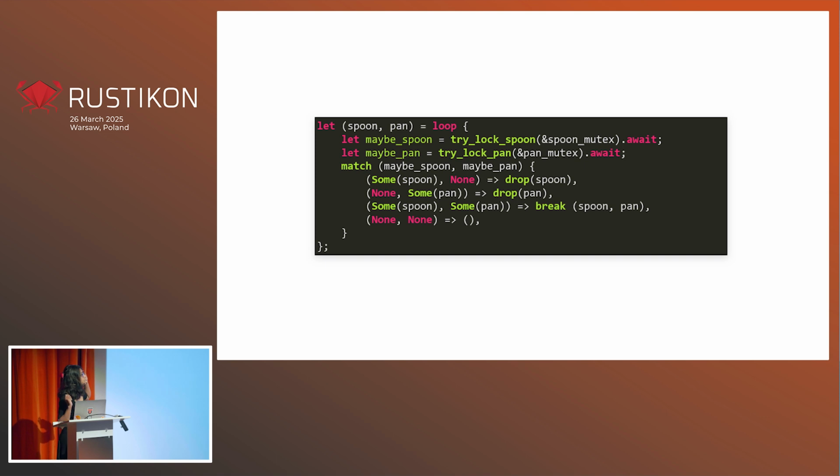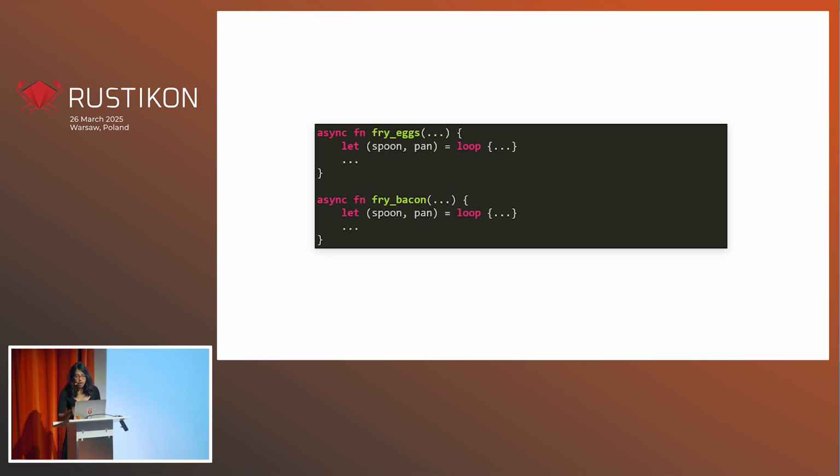So this time, let's just try and lock the spoon and try and lock the pan. And let's pattern match. And if we get both of them, that's all good. We're going to keep going. But if we only get one of them, let's drop the thing we have and just try again. And let's do this for both our functions, both our cook eggs and fry bacon. So we're going to loop in both of these, trying to get a spoon and a pan.